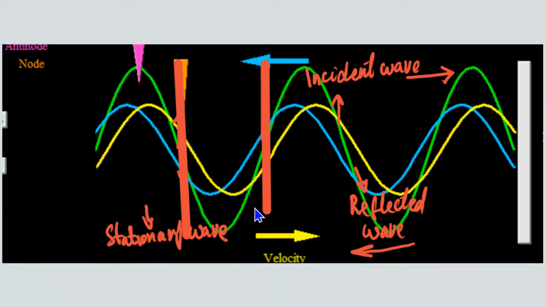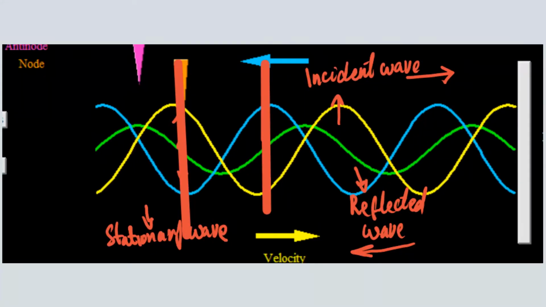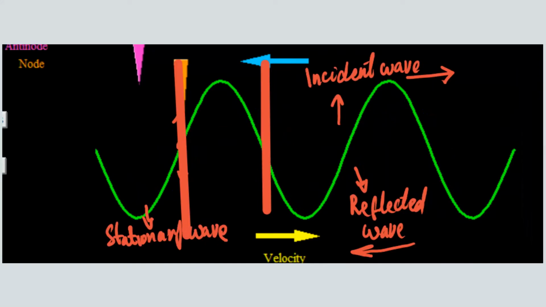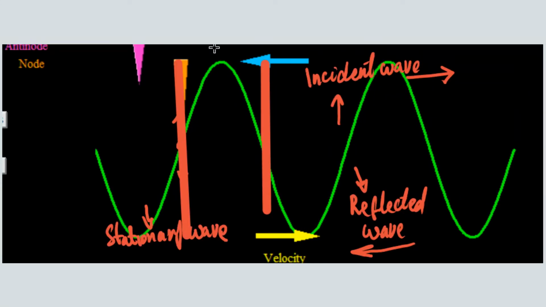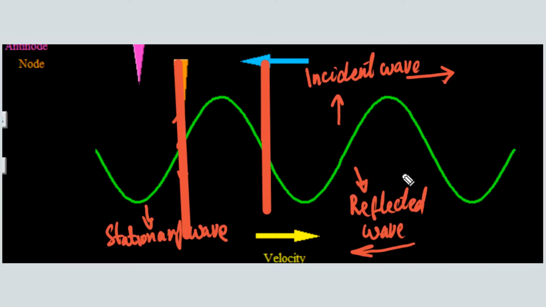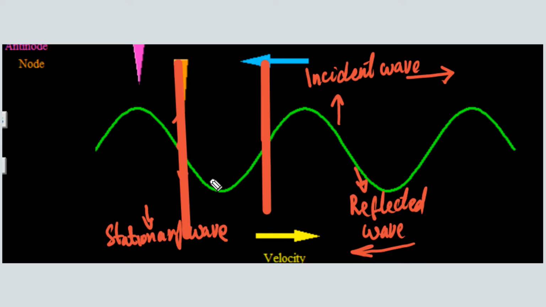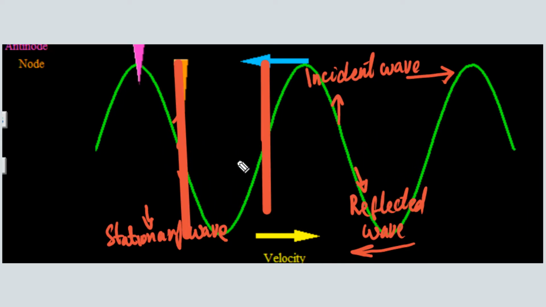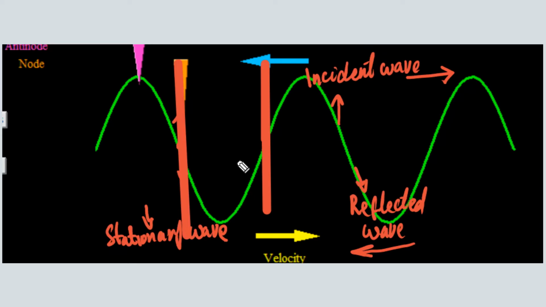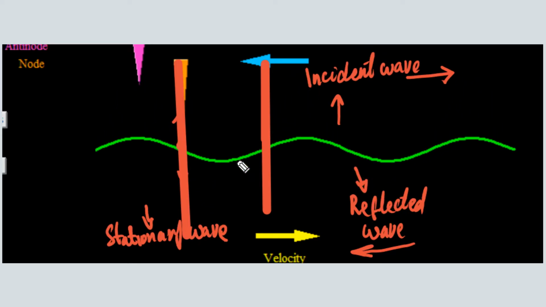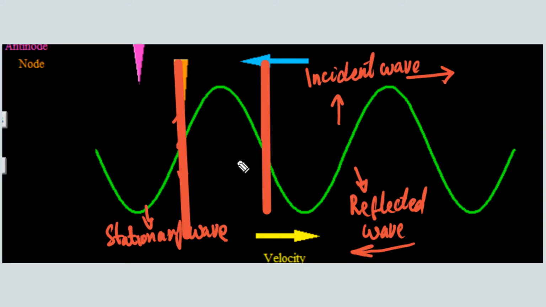Now you have to look at the stationary wave only, so I will hide the incident and reflected waves. If you look at the stationary wave, you can see between any two nodes, all the particles at the same time go down, and at the same time they reach the peak and continue moving in this cycle.